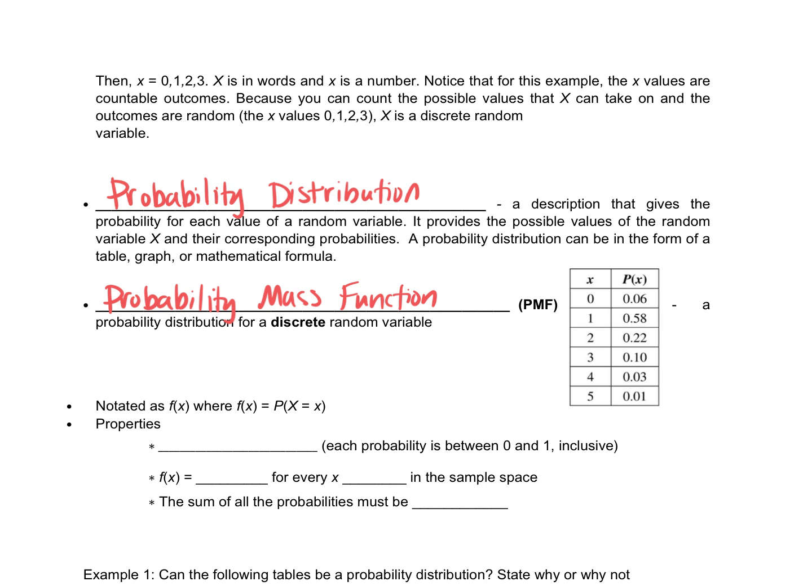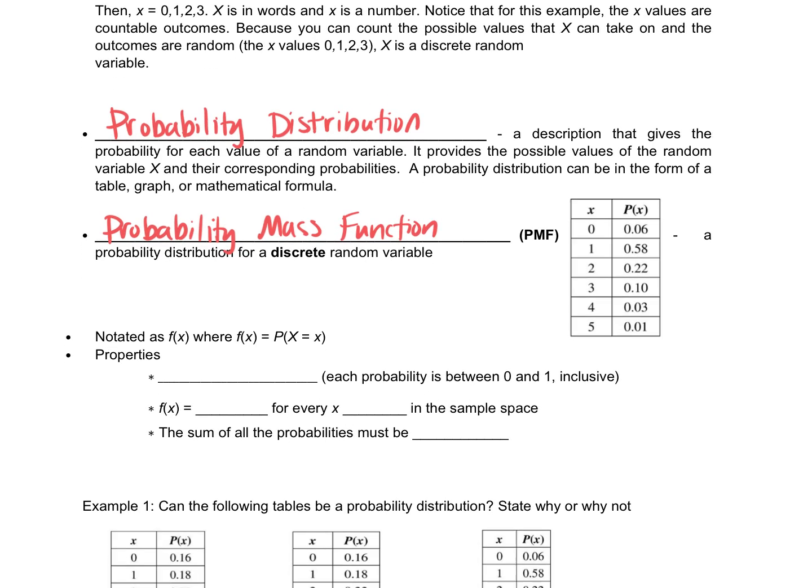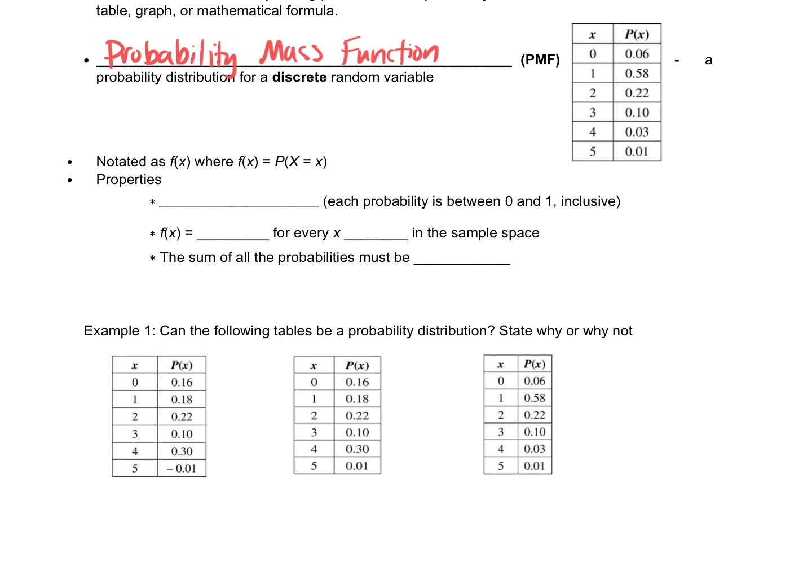And so over here, that would be an example. Okay, so notation: f of x is the probability that your random variable equals a specific number. Okay, so you're going to see that interchangeable.